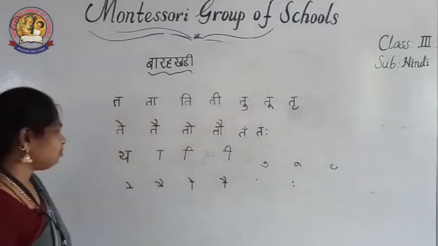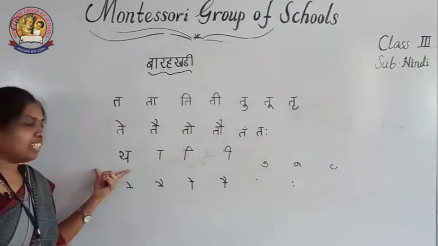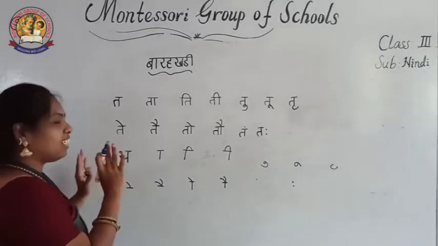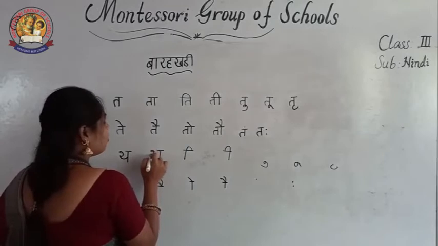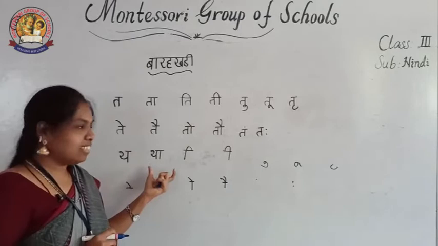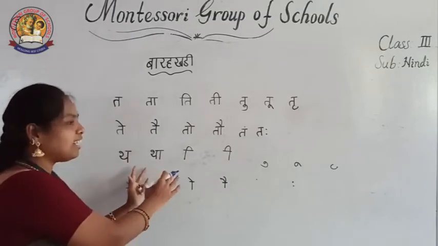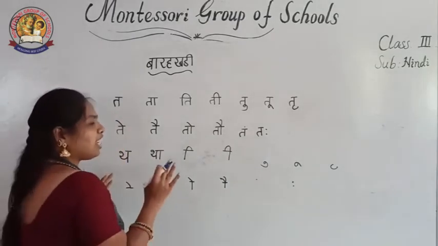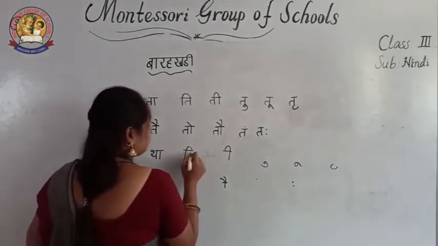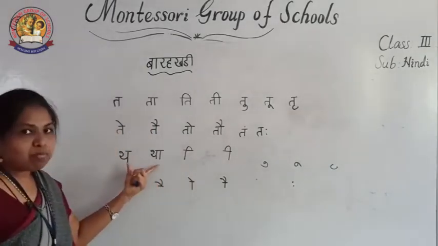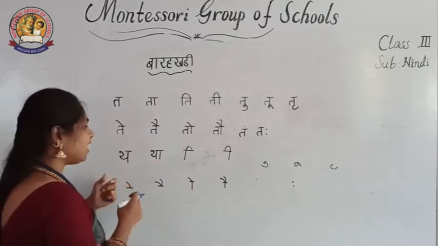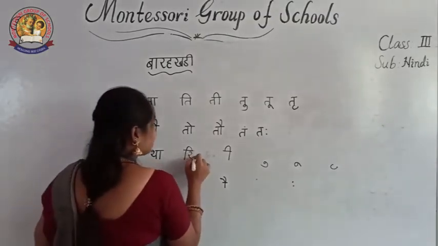See, which barakadi are we writing? Tha barakadi, no? Then I did not have matra, we have to write the tha letter. Then afterwards what do we have to do? Then add tha everywhere. Which letter you are writing the barakadi of, only that letter you have to add next to the symbol. But where you have to add and how you have to read this one, you must know that. See, tha before the matra. See, I have written the ki matra, before it only I am adding the tha. See here also tha.